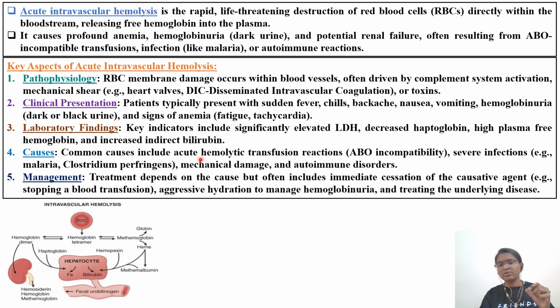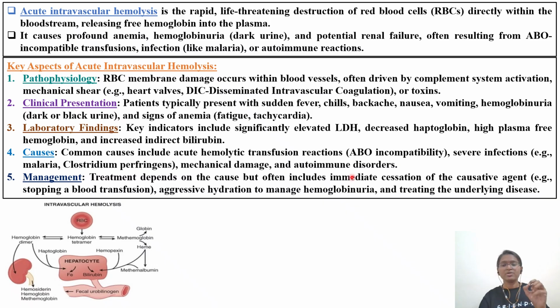Okay, what are the causes? Causes include acute hemolytic transfusion reactions. We have seen, whenever there is ABO incompatibility in transfusions, severe infections like malaria or clostridium infections, mechanical damage, for example heart valves, and autoimmune disorders, and sometimes we have seen G6PD deficiency also.